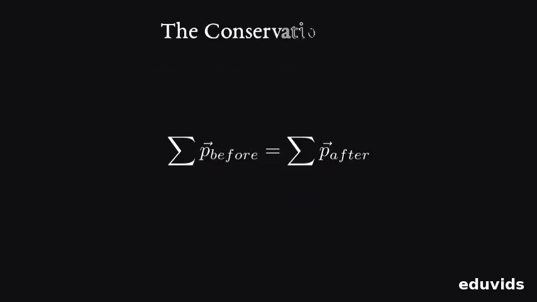The law of conservation of momentum says that for an isolated system, the total momentum before an event equals the total momentum after. Isolated simply means no external forces such as friction or wind disturb the objects.